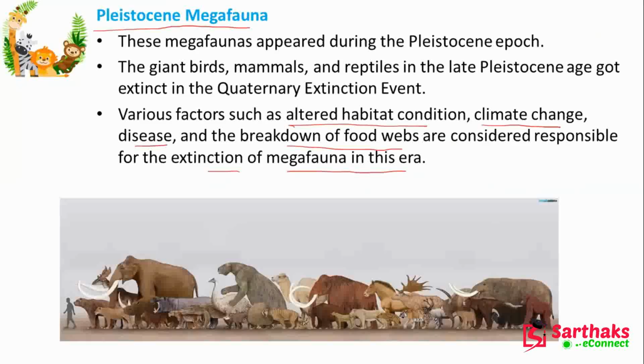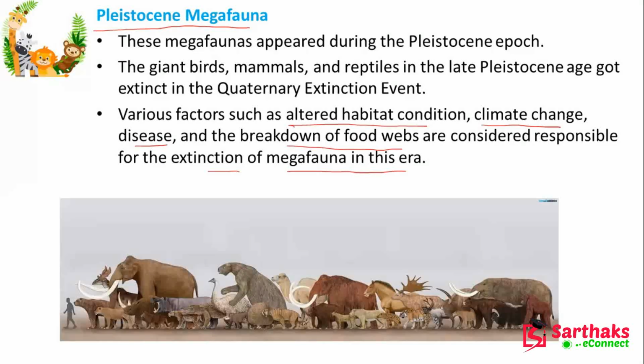Now the Pleistocene megafauna. These megafauna appeared during the Pleistocene epoch, and the giant birds, mammals, and reptiles of the late Pleistocene age went extinct in the Quaternary extinction event. Various factors such as altered habitat conditions, climatic change, disease, and breakdown of food webs were considered responsible for the extinction of the megafauna in this era.